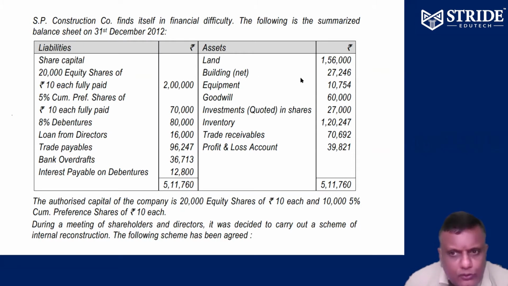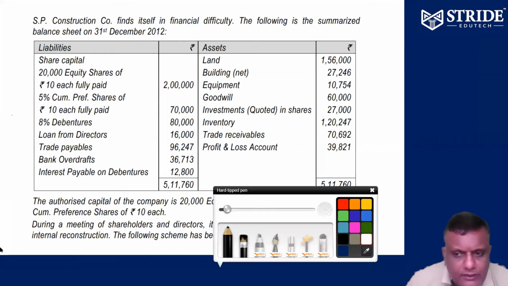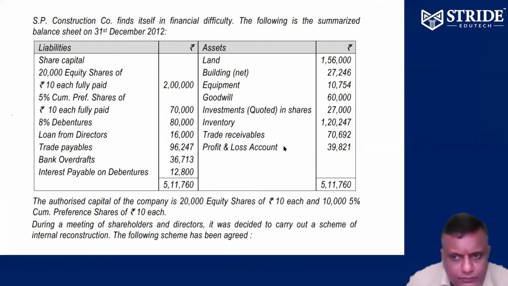Assets: land 1,56,000. Buildings netted 27,246 after depreciation. Equipment value as on the balance sheet date 10,754. Goodwill 60,000. Investment in shares 27,000. Inventory 1,20,247. Trade receivables 70,692. Profit and loss account, it's a loss actually. It has to be written off to capital reduction account. 39,821. So 5,11,760 is the balance sheet.